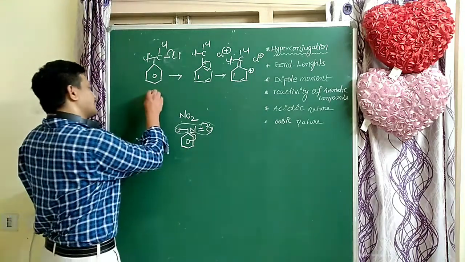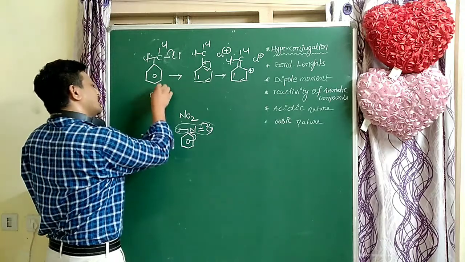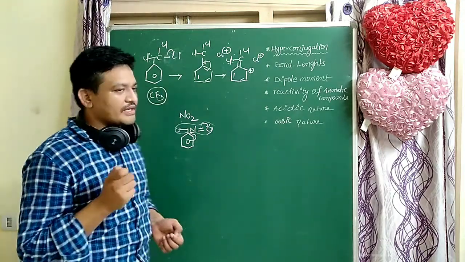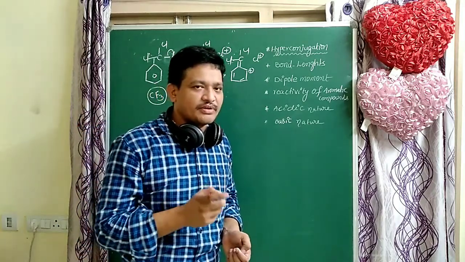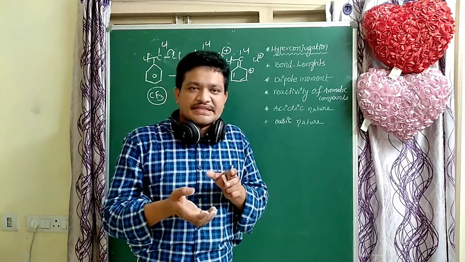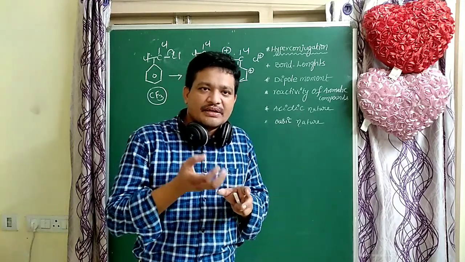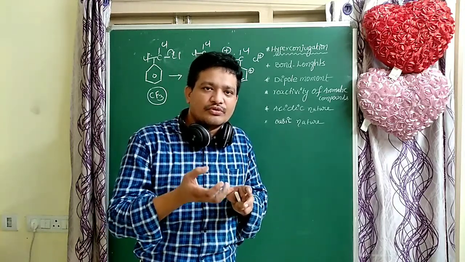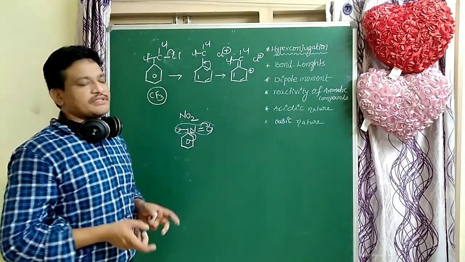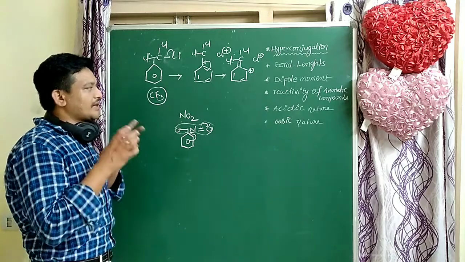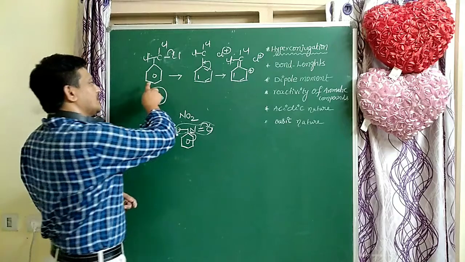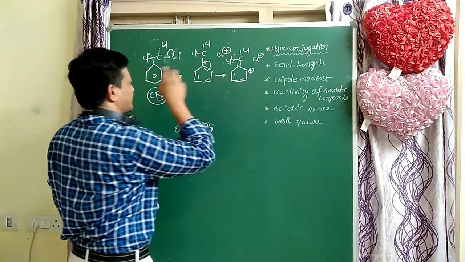And CF3 is the same. CF3 is also a deactivated group due to hyperconjugation, not an inductive effect, not a mesomeric effect, not a resonance effect. Here CCl3 or CF3 are deactivated, meta-directing groups due to reverse hyperconjugation.